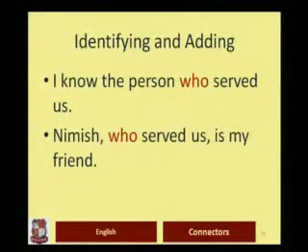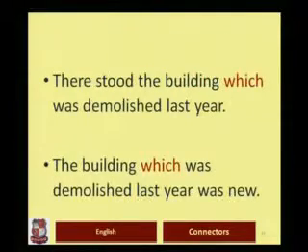So that is non-defining use. But in the first sentence, it's not possible. I cannot say, I know the person, served us. Okay. So the second sentence is non-defining use, while the first sentence is defining or identifying use of relative pronouns and adverbs. Look at these two sentences.